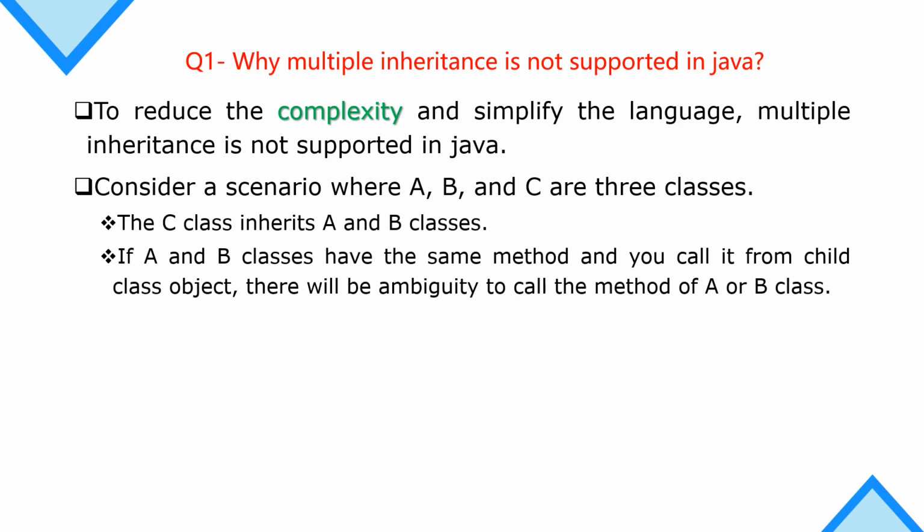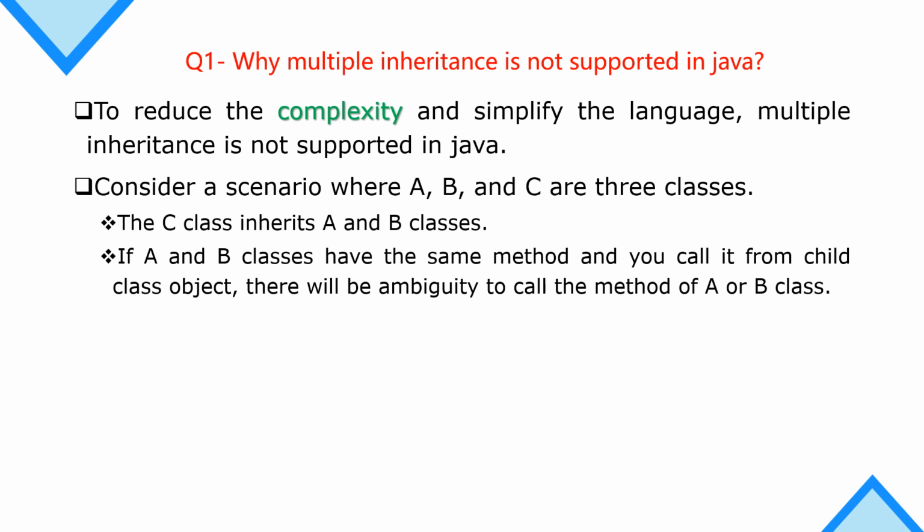If A and B classes have the same method and you call it from a child class object, there will be ambiguity about whether to call the method of A or B. If we have a method with the same name, it can create a problem.